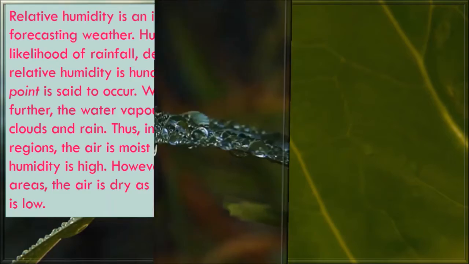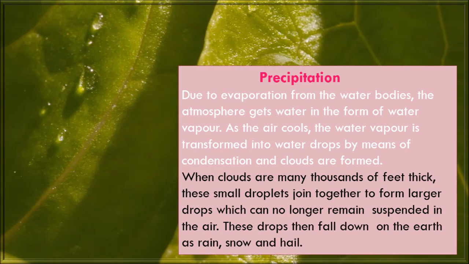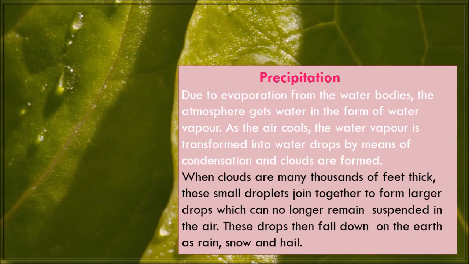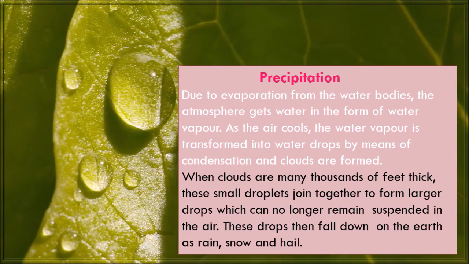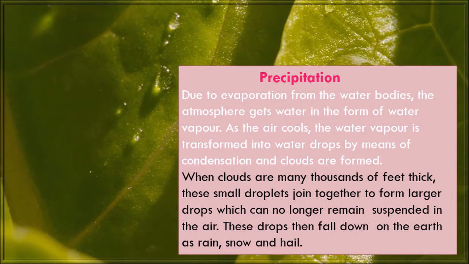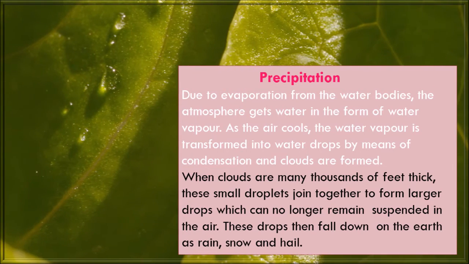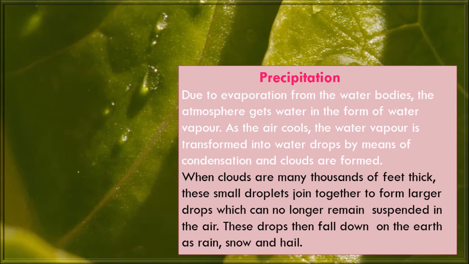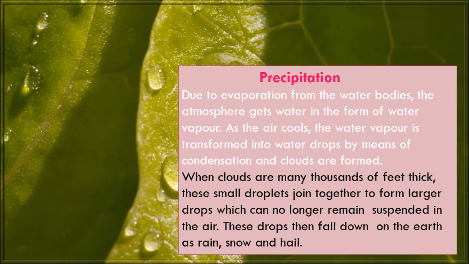The next topic that we are going to learn is precipitation. Due to evaporation from the water bodies, the atmosphere gets water in the form of water vapor. As the air cools, the water vapor is transformed into water drops by means of condensation and clouds are formed. When clouds are many thousands of feet thick, small droplets join together to form larger drops which can no longer remain suspended in the air. These drops then fall down on the earth as rain, snow, and hail.